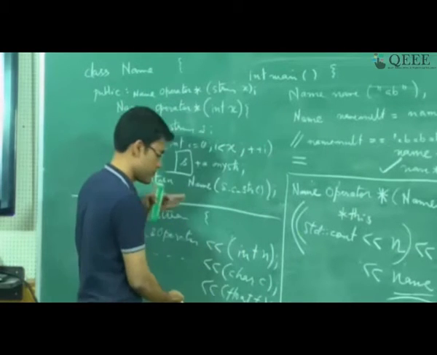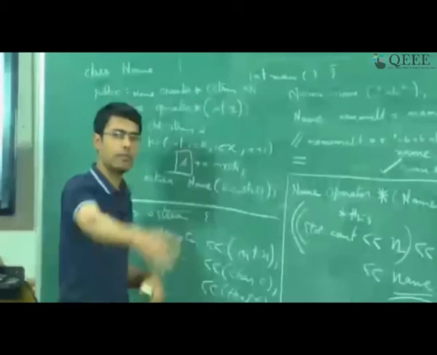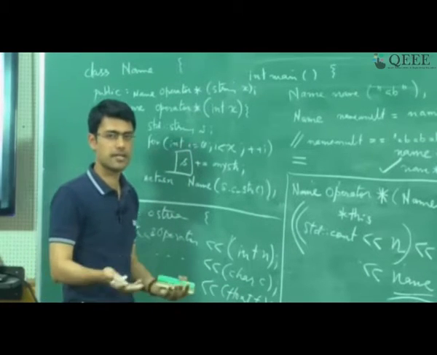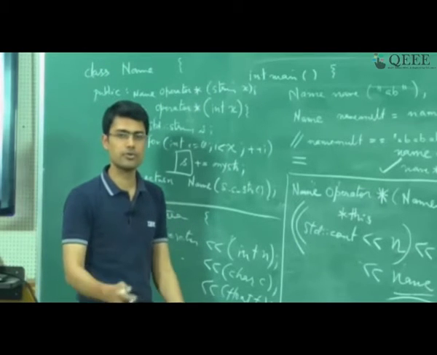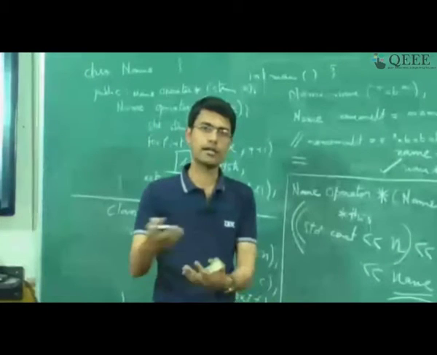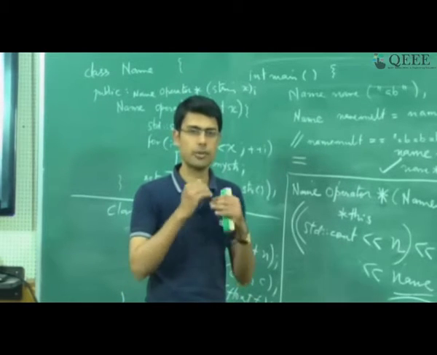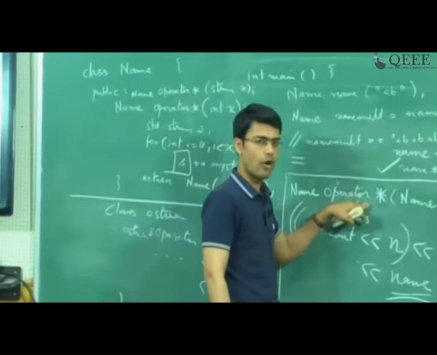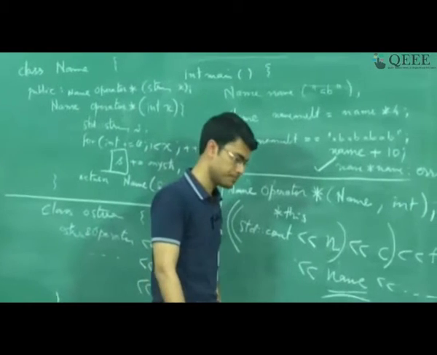Because ostream does not know about name. I cannot go and change the implementation of ostream. It is there in the libraries, maybe there are only header files, and as far as code is concerned, that is there in a library. So I am not really going to change the code, and although it might be open source, I do not want to change the code and recompile the G++ compiler. How that needs to be implemented is where we will require global operator overloading to be discussed. So that is what we will look at in this example.